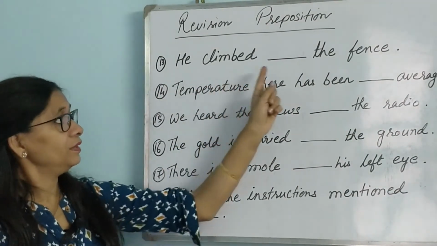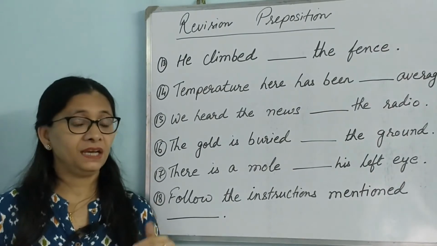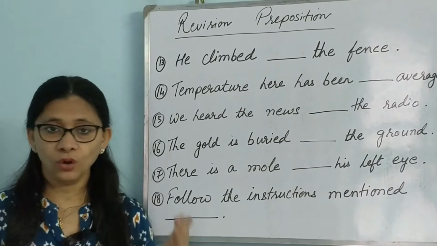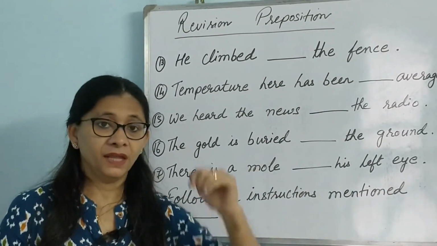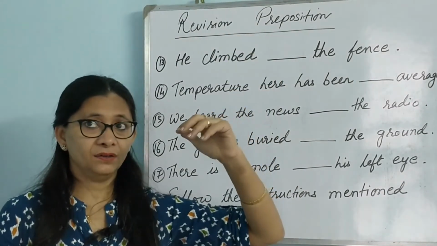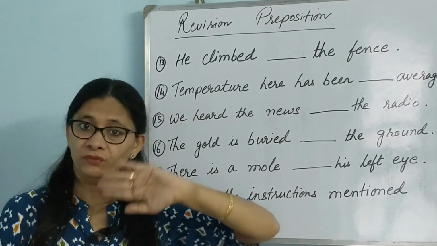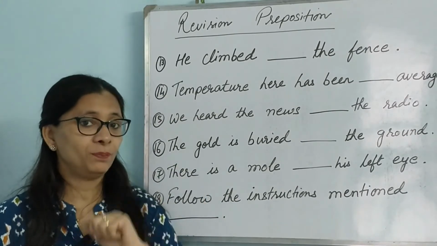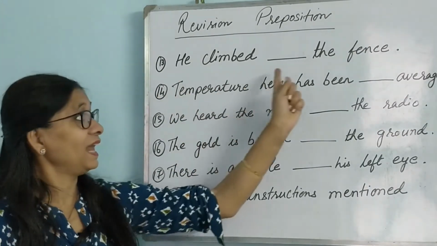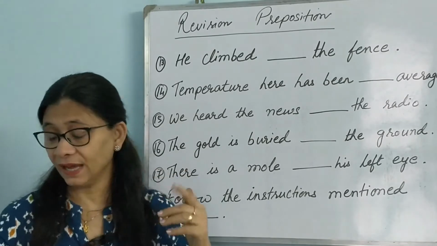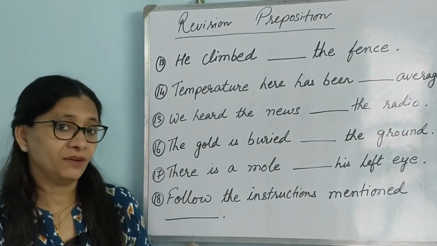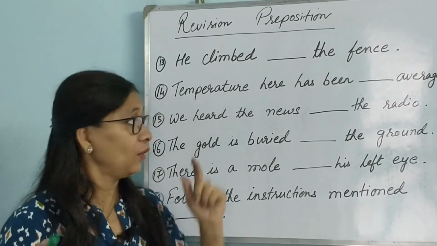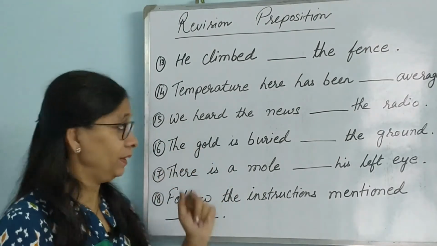He climbed dash the fence. So here there is a sense of movement, then height, and also he is kind of going from one place to another. That is basically the movement. So when there is movement and height, which preposition do we use? When there is height, remember that the preposition that we have to use is either above or over, isn't it? Now here, which of these two will be put?